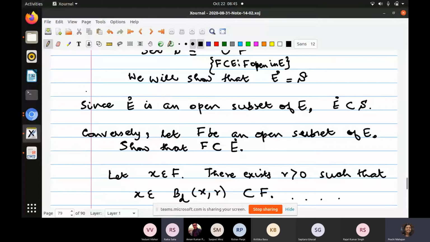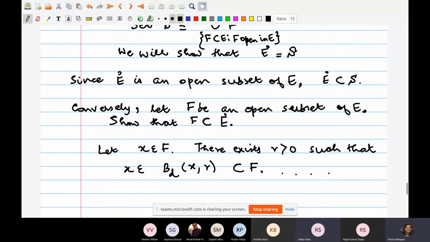Ma'am, yes, please. The last theorem that you did, AB is compact in the Euclidean metric. Correct, correct. We are still not done, but go ahead. You can still ask the question. Yes, please.